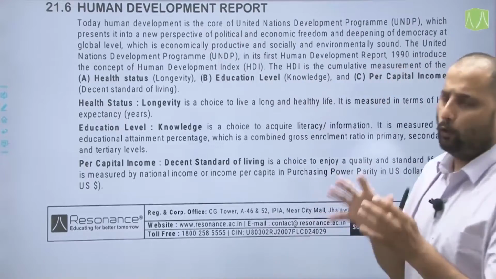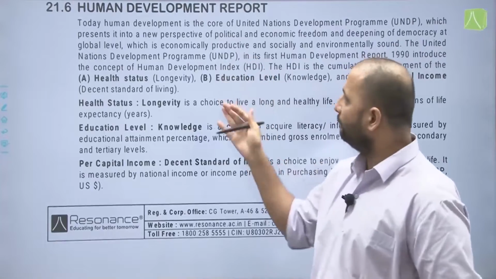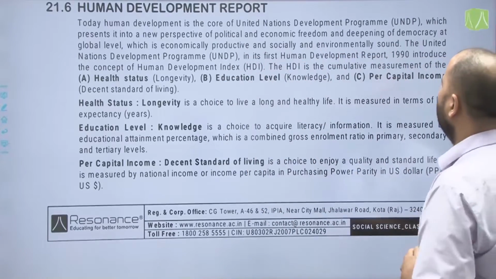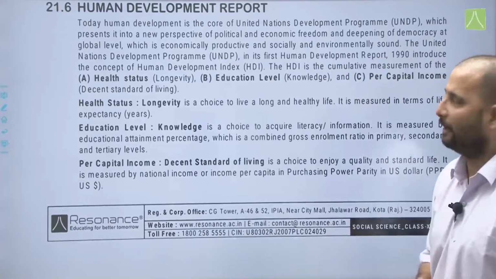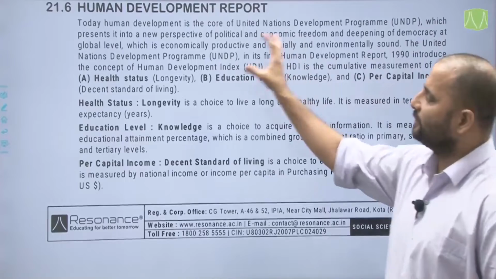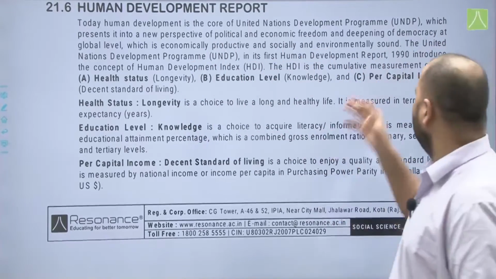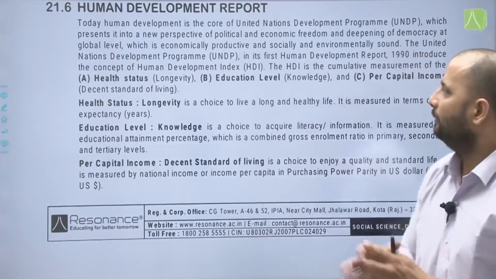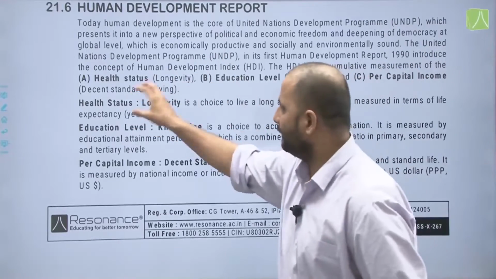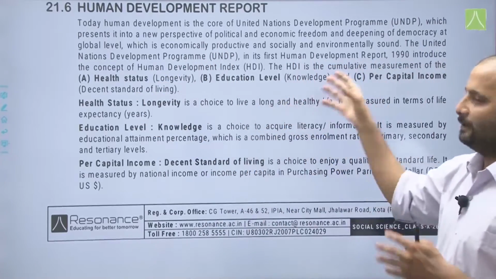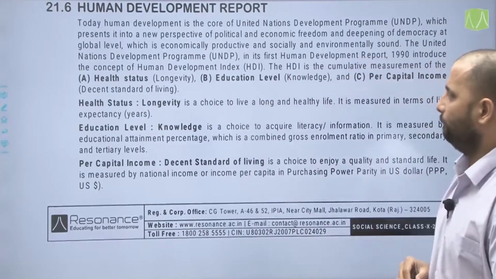Today, human development is the core of the United Nations Development Program, that is UNDP, which presents it in a new perspective of political and economic freedom and deepening of democracy at the global level, which is economically productive and socially and environmentally sound. The UNDP, in its first Human Development Report in 1990, introduced the concept of Human Development Index or HDI. The HDI is a cumulative measurement of health status, that is the longevity, education level, that is the knowledge, and per capita income, that is decent standard of living of a person.